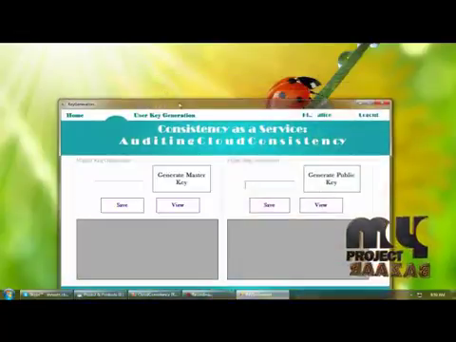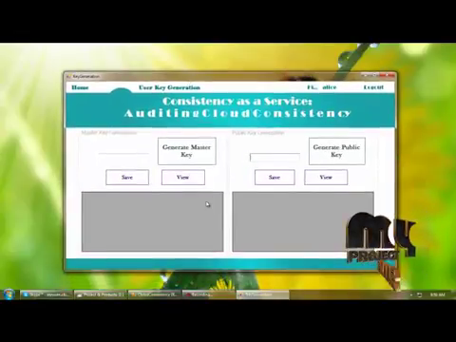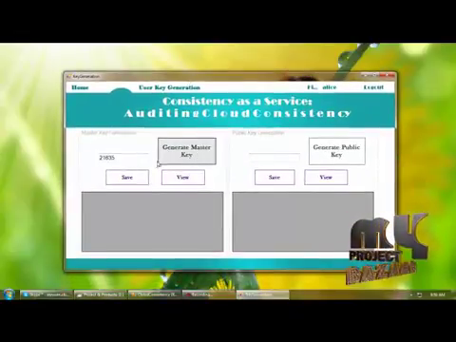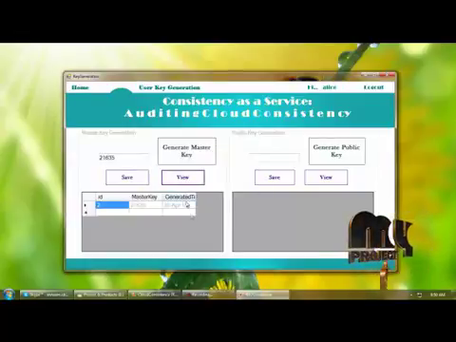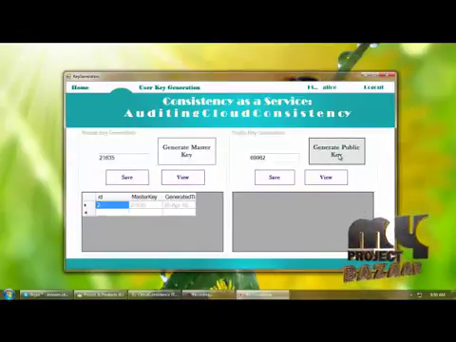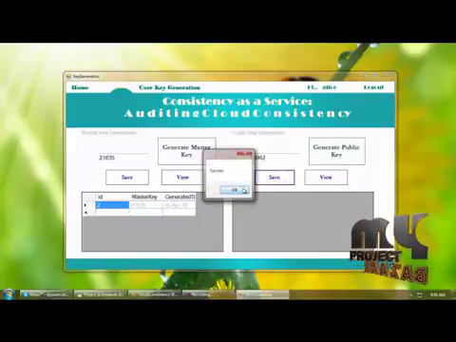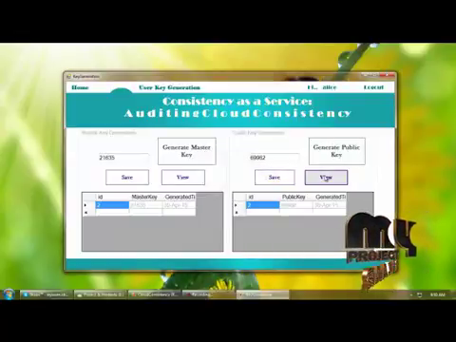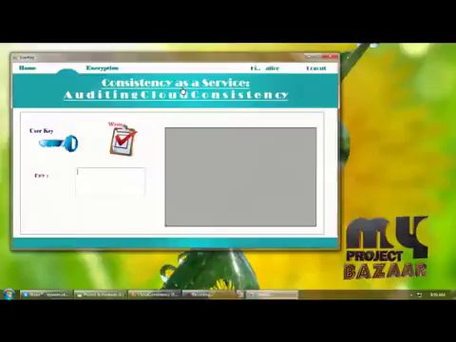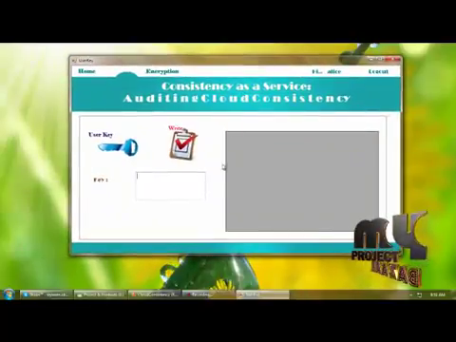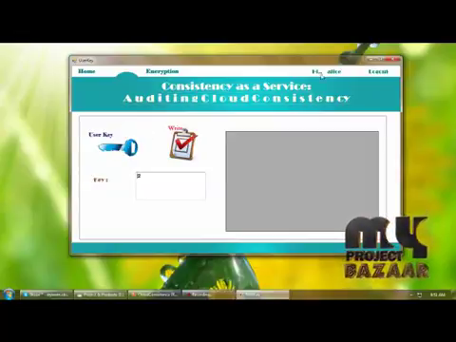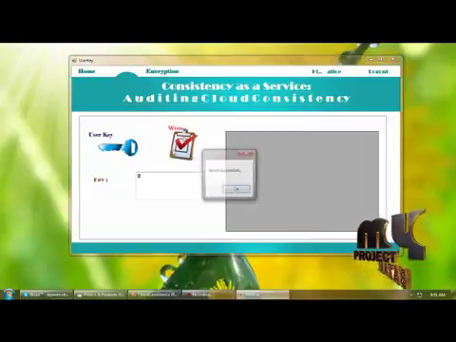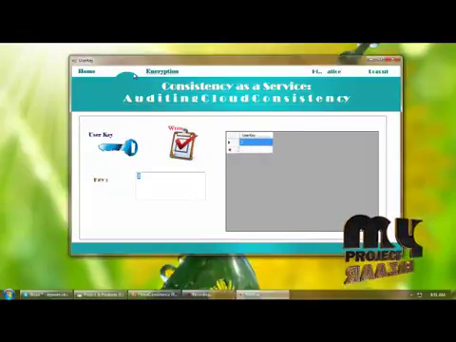And next, key generation. Key generation is used for the encryption part. So I'm generating the master key, saving the master key into a database and viewing the saved master key. And I'm generating the public key. You can save the public key into a database and view the saved public key here. And next, user key generation. User key generation is based on user ID. So I'm getting the user ID of the current user and writing the user key into a database.